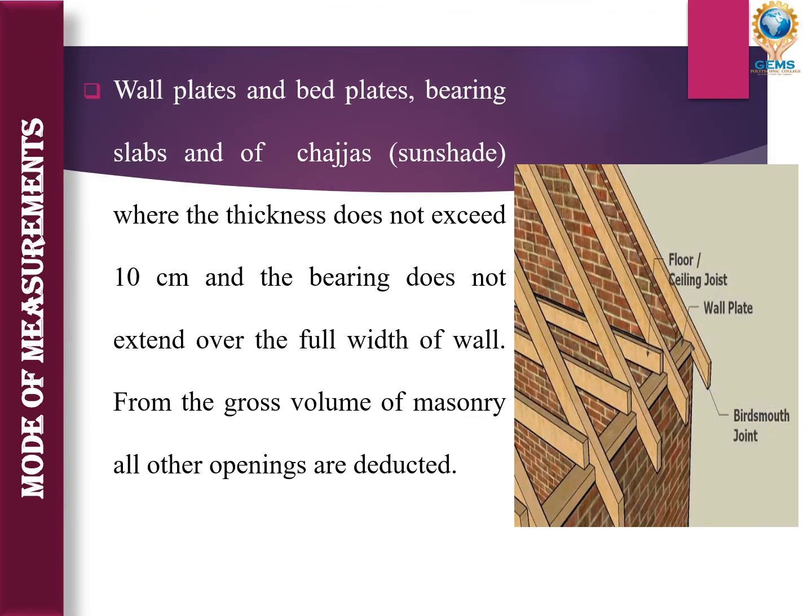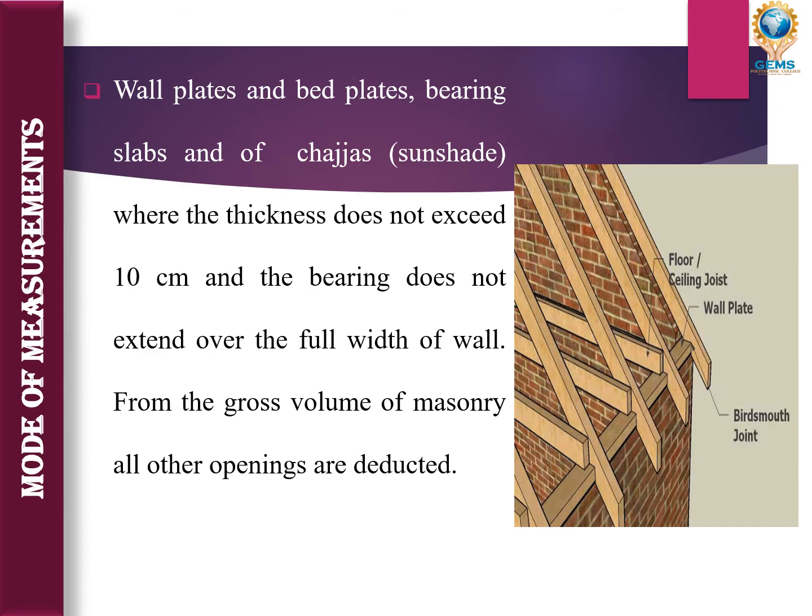Then the third point is wall plate, bed plate, bearing slabs and sunshade where the thickness does not exceed 10 centimeter and bearing does not extend over the full width of the wall. These things we need not deduct. In brickwork, a wall plate is nothing but a timber laid horizontally on a wall. A bed plate is a structure which forms the base on which bearings and frame are mounted.